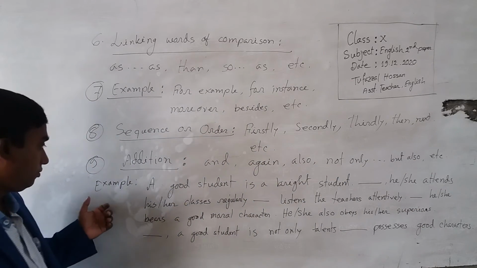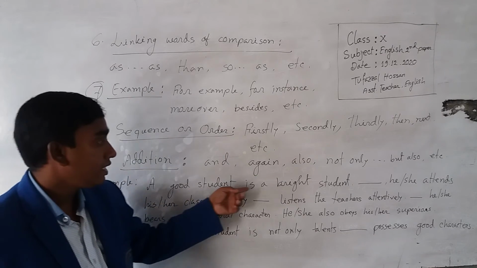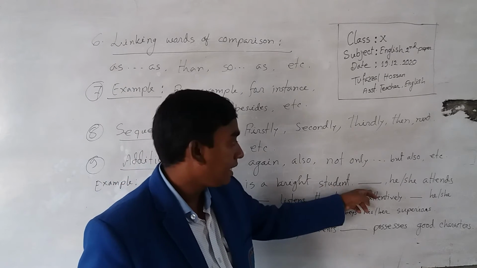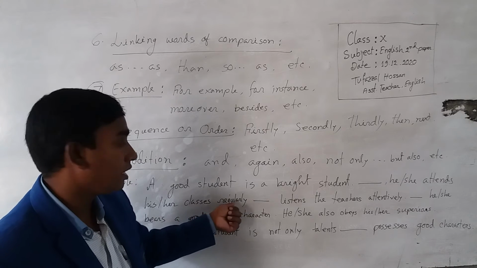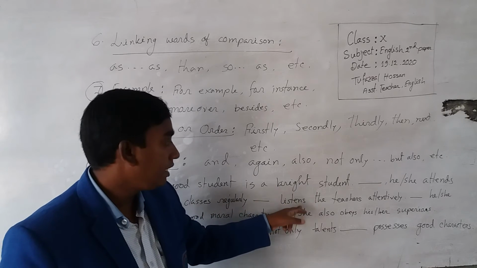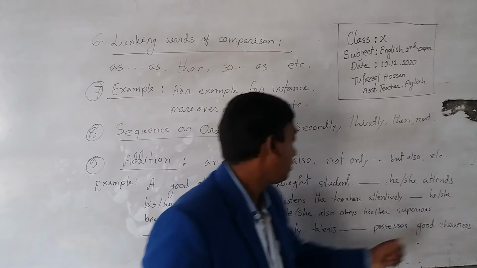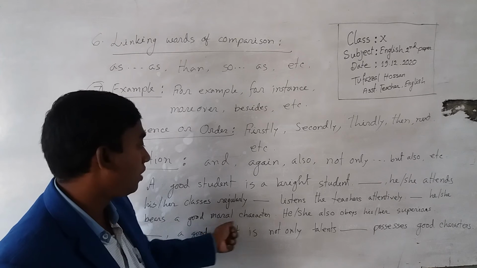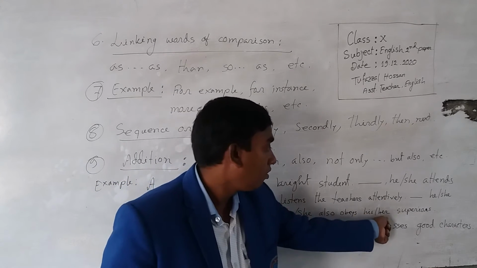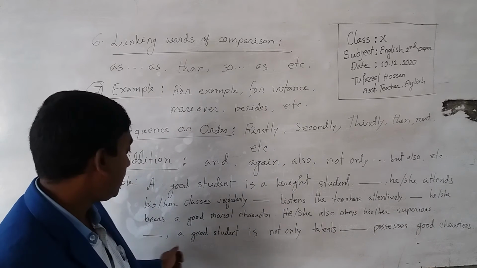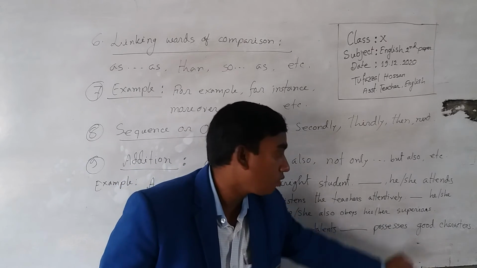Then some words are addition, like and, again, also, not only, but also, etc. Dear students, look at the board please. Now example, a good student is a bright student. Dash, he or she attends his or her classes regularly. Dash, listens to the teachers attentively. Dash, he or she bears a good moral character. He or she also obeys his or her superiors. Dash, a good student is not only talented, dash, possesses good characters.